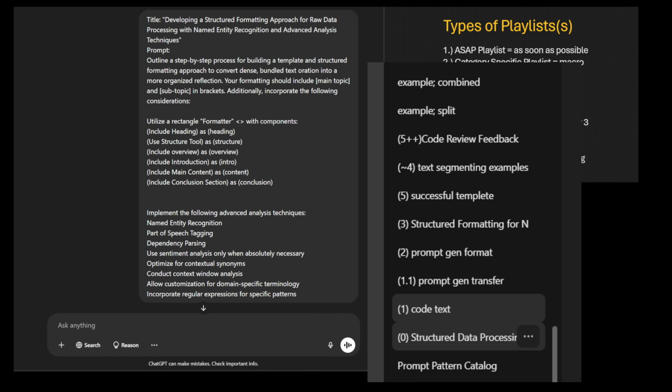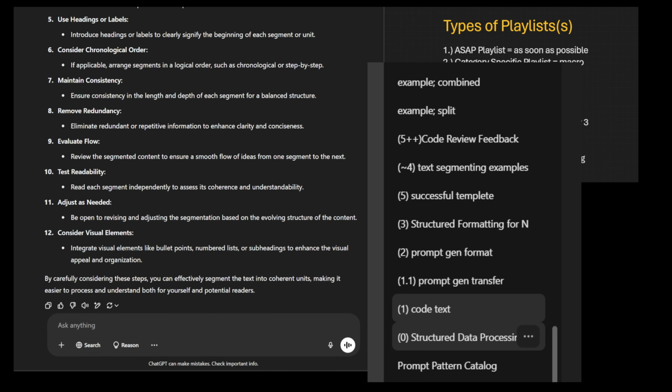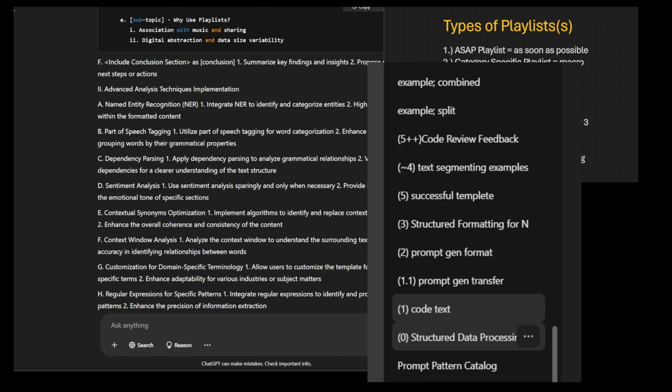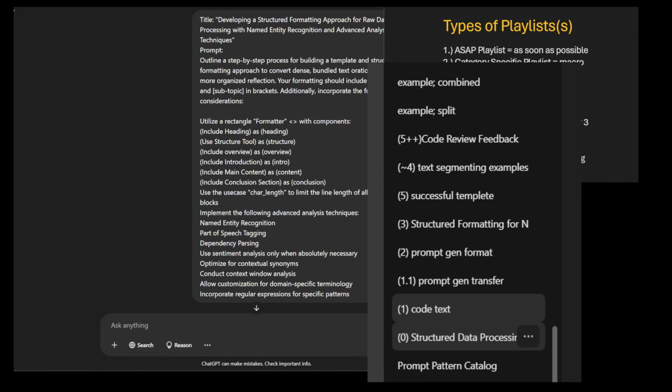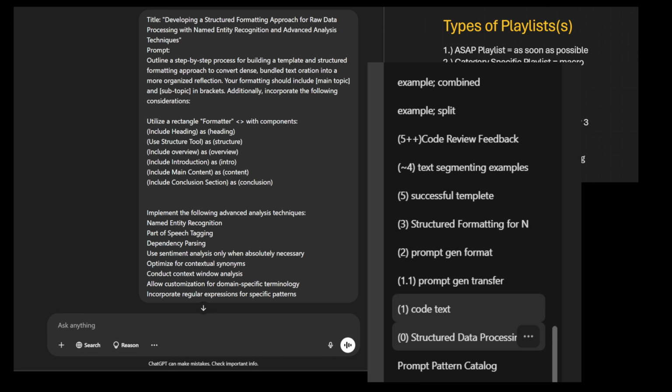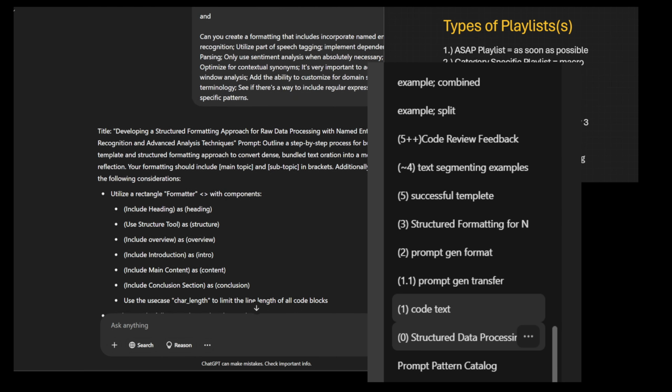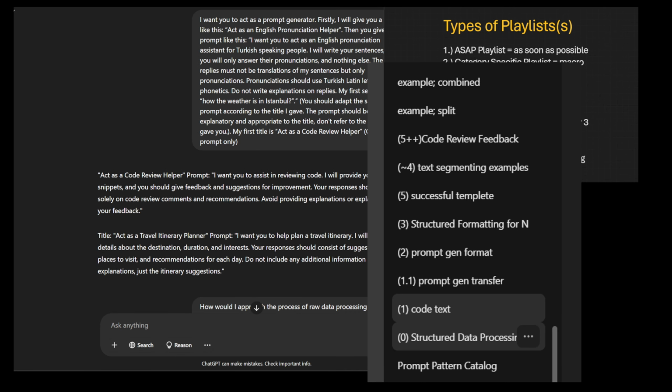Okay, so now we begin, and let's dip our toe back into number 3, I believe. Number 3, I think, or was it number 2 when we originally got this prompt? Developing structured. Okay, let's try number 2. Let's try 1.1.